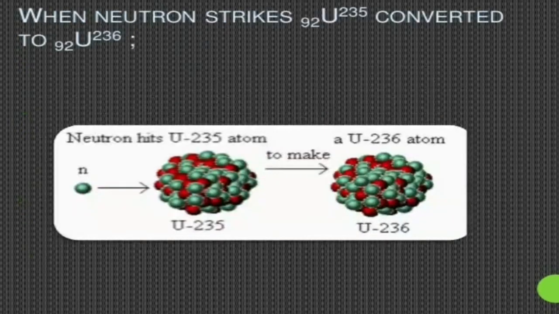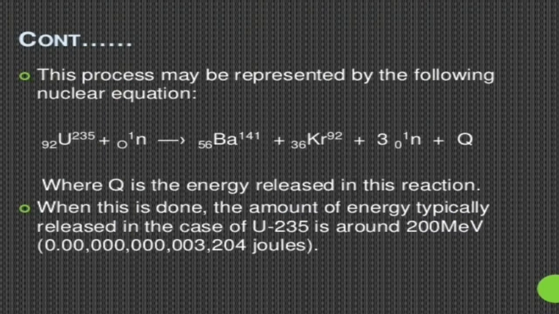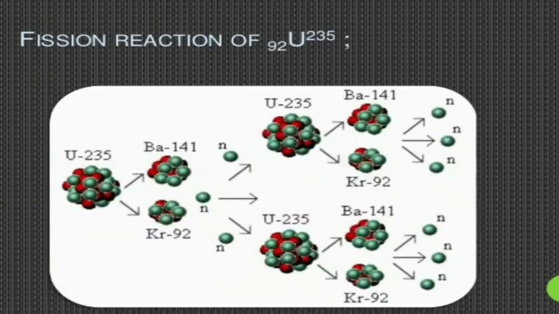Example we will discuss. When a neutron strikes a uranium-235, the uranium-235 absorbs this neutron and it becomes uranium-236. This uranium-236 is highly unstable. This unstable uranium-236 splits into barium and krypton.